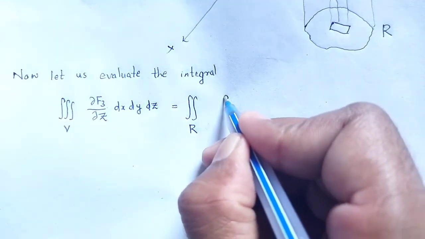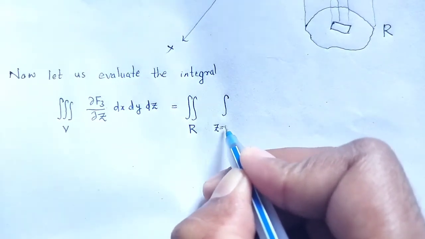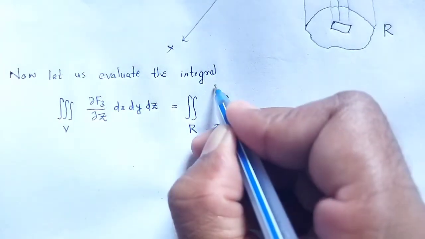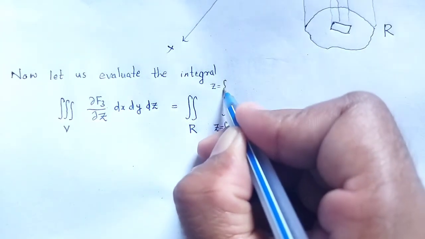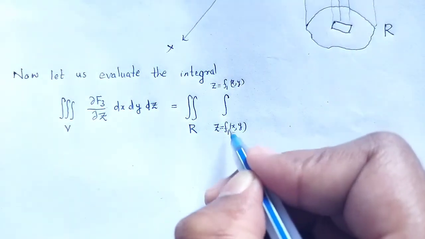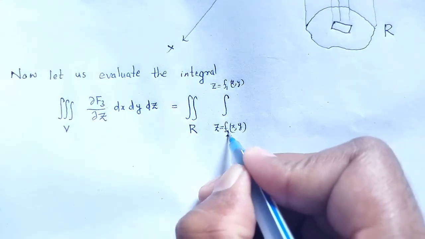Now integrating over the limit z from f1 xy to z is equal to f1 xy, the limit of z from this to this, sorry, this one is f2 to f1.